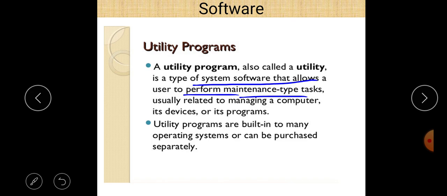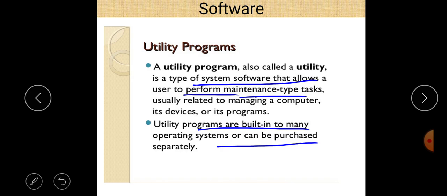That's why they are called housekeeping software. Utility programs are built into the main operating system or can be purchased separately. So they are part of the computer system and can also be purchased separately.